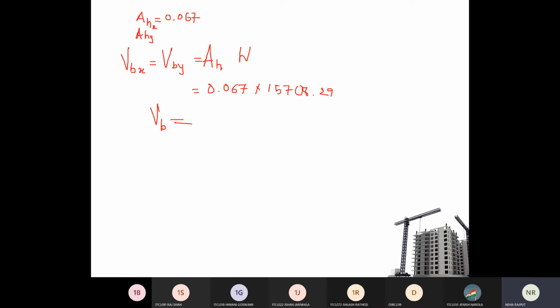One five seven zero eight into 0.067. 1052.45. 5.025. 1052.45.